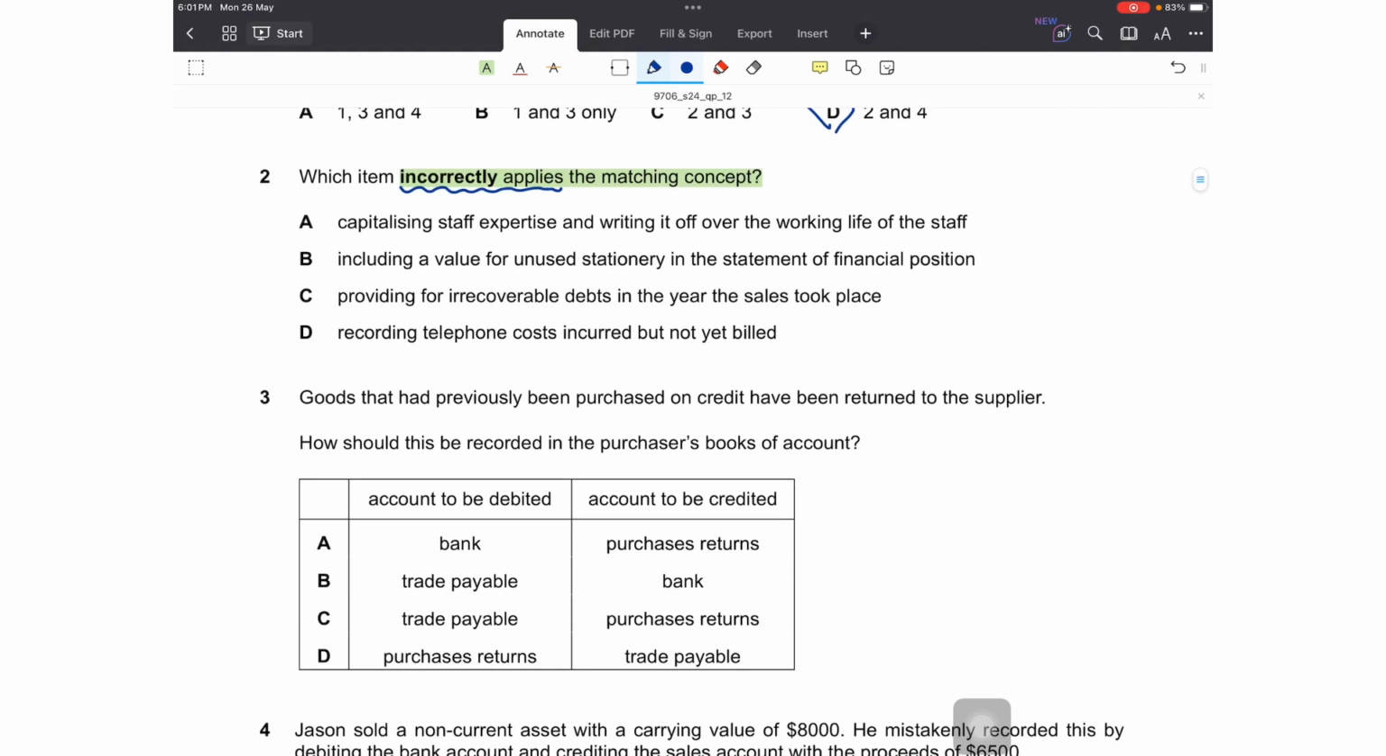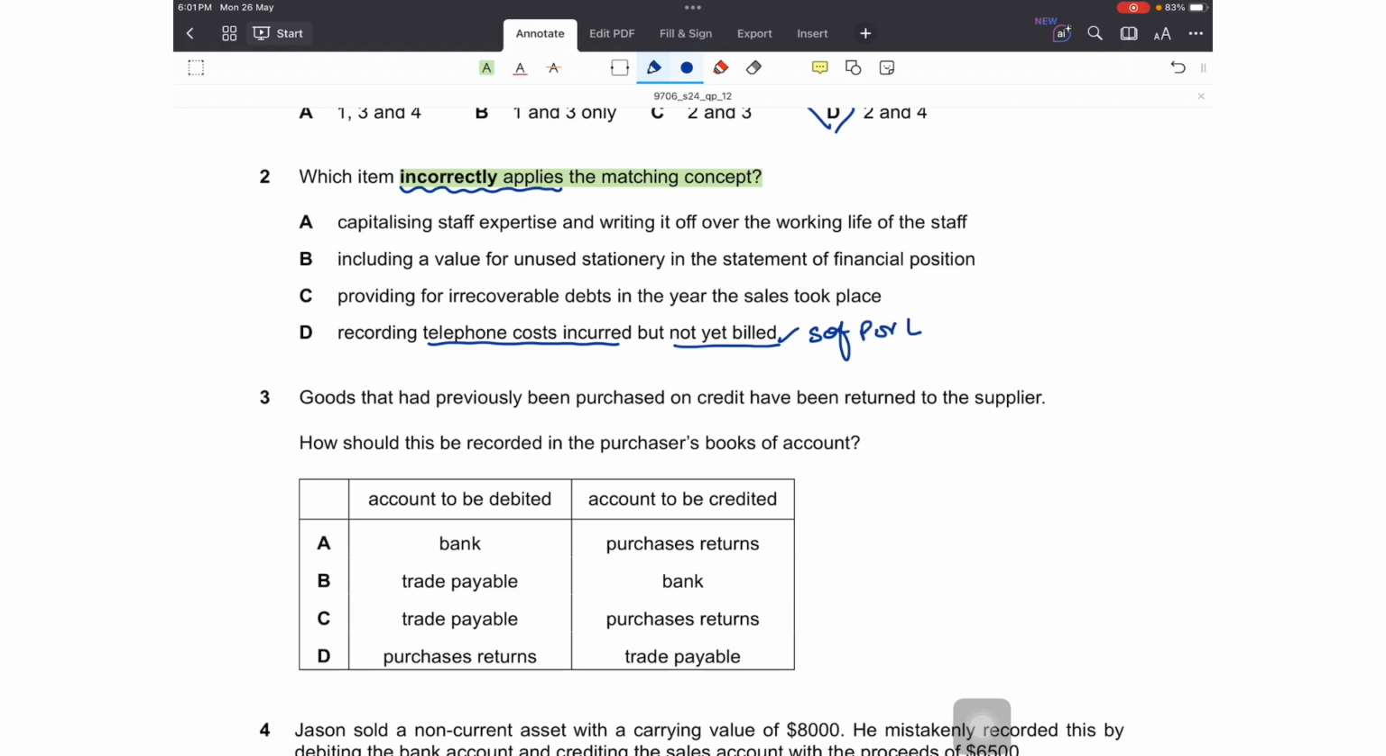So let's start from option D. Option D says, recording telephone costs incurred but not yet billed. So we have incurred an expense, we have used up an expense, but we haven't paid for that expense. This is a correct application of the matching concept. This is how it should have been done. This is how the telephone cost should have been recorded, as the matching or the accrual concept says that even if you have incurred an expense, please record that in the statement of profit or loss, irrespective of its timing of payment. Right? So this is correct.